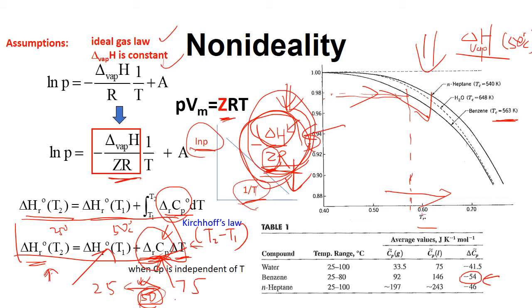On the other hand, when you want to calculate delta H for the boiling point, in this case for benzene, it's 80.1. So here 80.1 minus 50 gives you a positive number, but delta Cp is negative, and therefore the calculated delta H at 80.1 should be smaller than the value at 50. So the enthalpy of vaporization at room temperature, or 25 degrees, should be greater than the value at 80.1, the normal boiling point vaporization enthalpy.